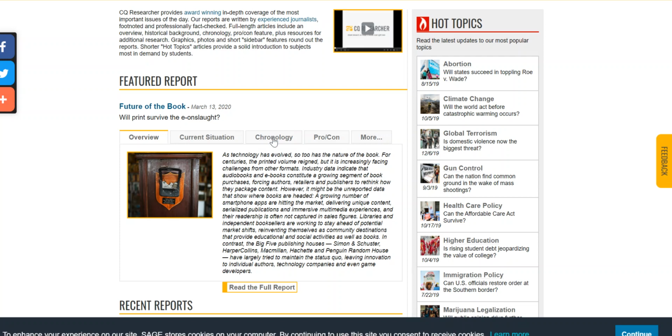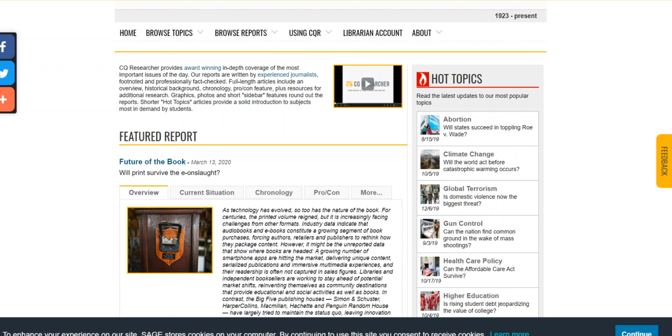But what I find most useful is this pro-con tab. It shows a scholar or an academic who takes on the pro side, and then a scholar or an academic who takes on the con side. And when I say scholar or academic, I mean somebody directly working in this area. It's not just some random scholar. It's somebody whose work, profession, and writings are directly related to this particular topic.